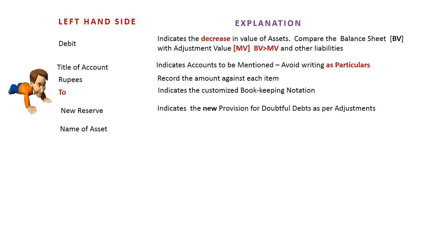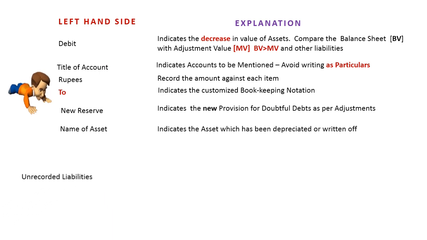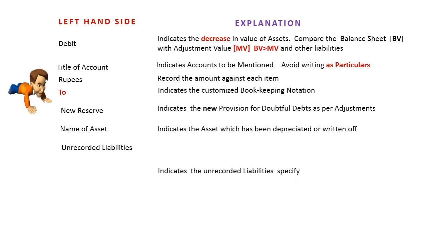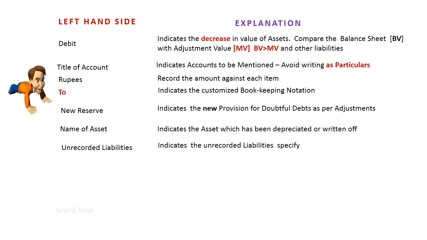Insert individual names such as plant and machinery, motor vehicles which have undergone depreciation, or certain assets which have been amortized. Unrecorded liabilities. It indicates the various unrecorded liabilities such as outstanding salaries, rent, or provision for tax specified. Grand total. Insert the total of the credit side here.